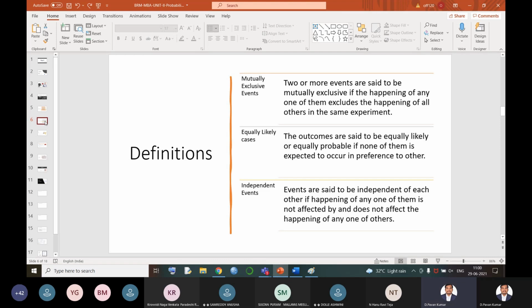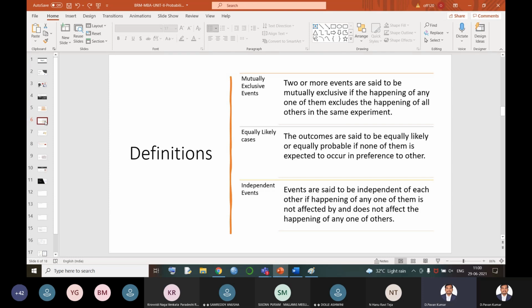Now, see, let us suppose you're all getting into the classroom. You thought that you should be the first to enter the classroom. That means you try to push away all the other fellows and you enter the classroom as the first person. So you are excluding them, stopping them from coming into the class as the first member. That is called mutually exclusive.